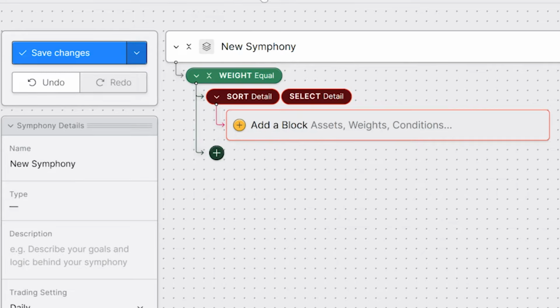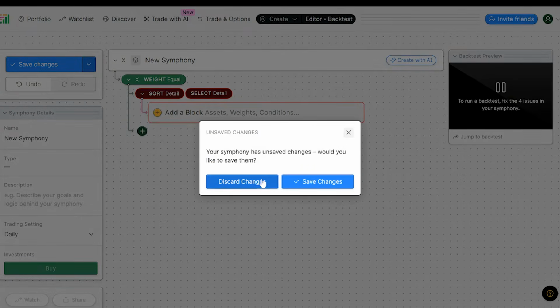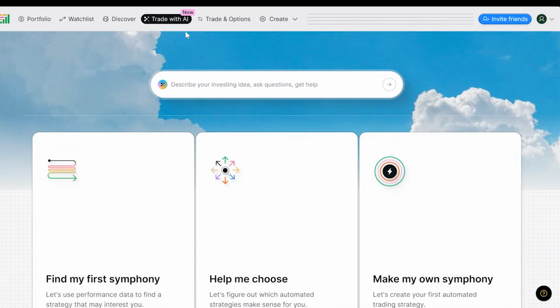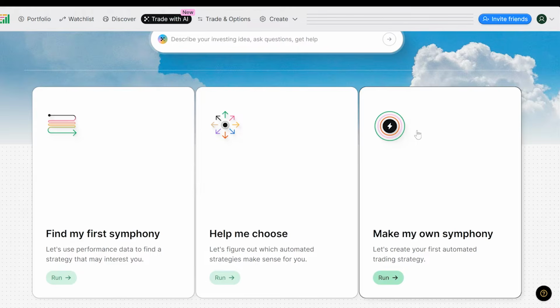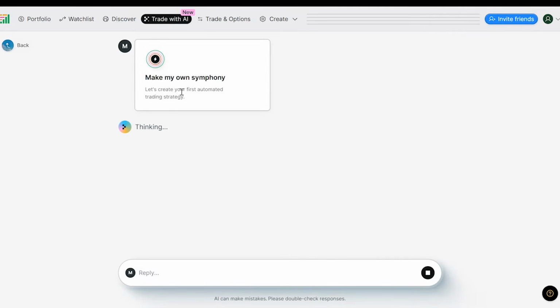While Composer's drag and drop strategy creator can be a little bit confusing and a little bit of a hassle to use, I'm really impressed with the platform's Trade with AI feature. So this is a generative AI chatbot that can actually help you create your own automated strategies. And it does a really great job, as I talked about earlier. I want to use this chatbot to make my own symphony.